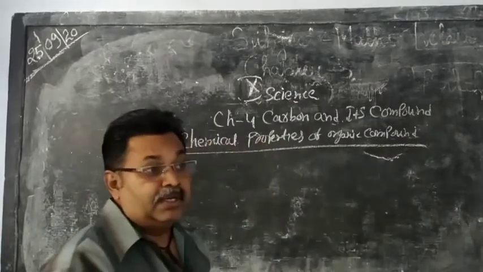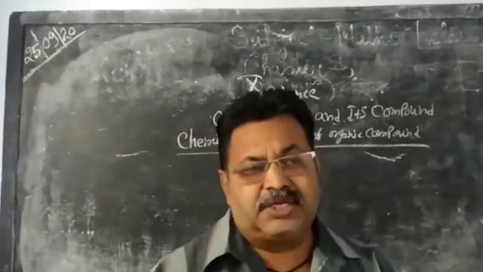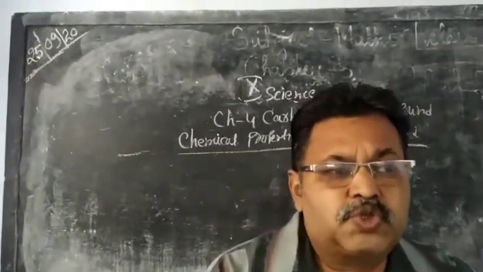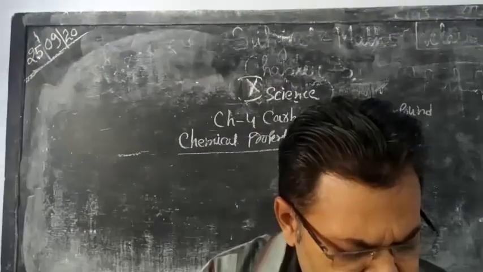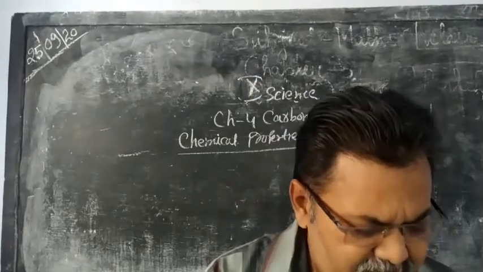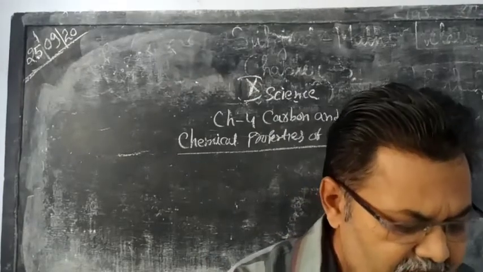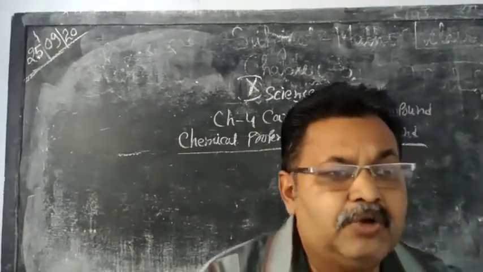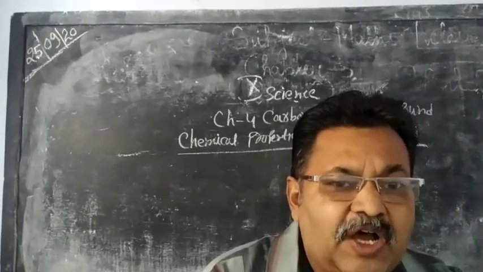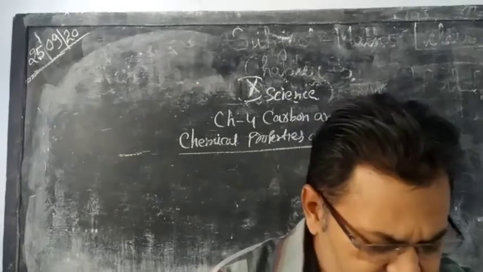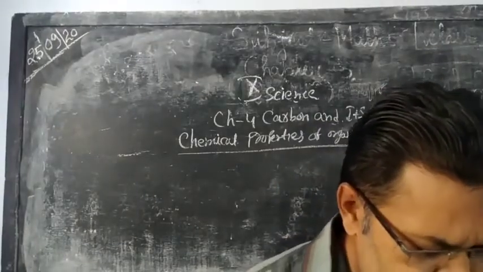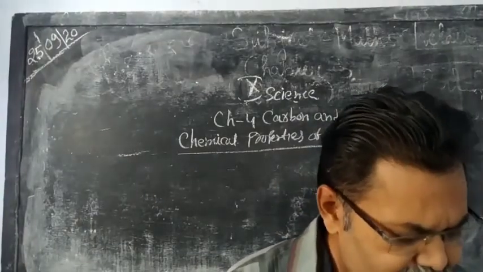Organic compound also shows some chemical properties, like first one is combustion. It means that if organic compound burn in presence of oxygen, then they give up heat and light. So such property is known as combustion.